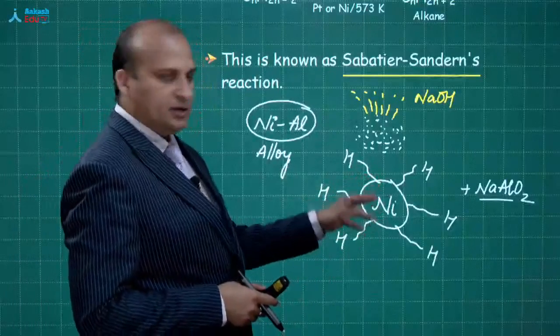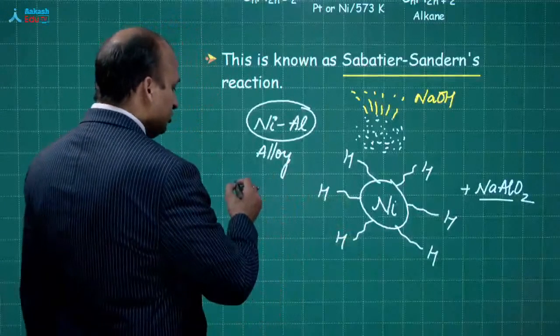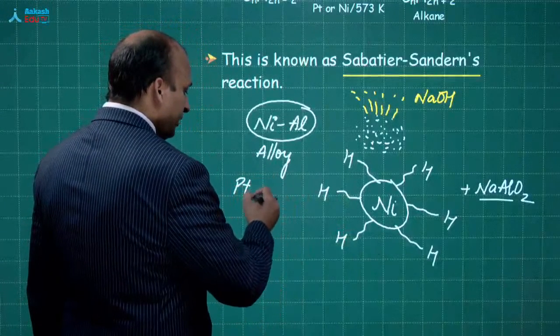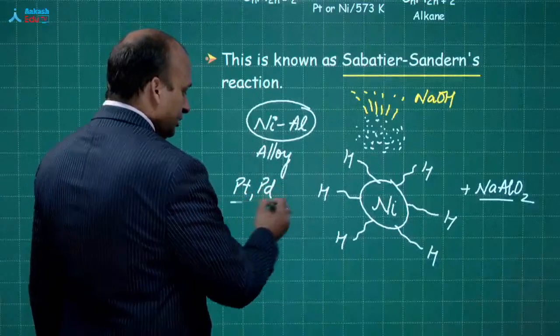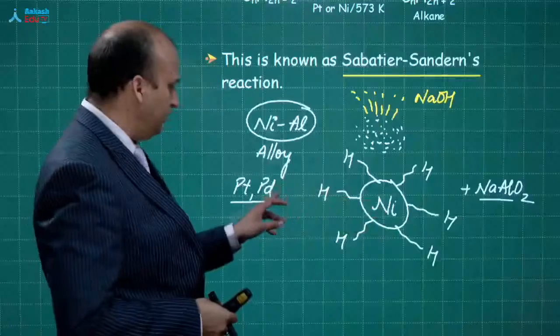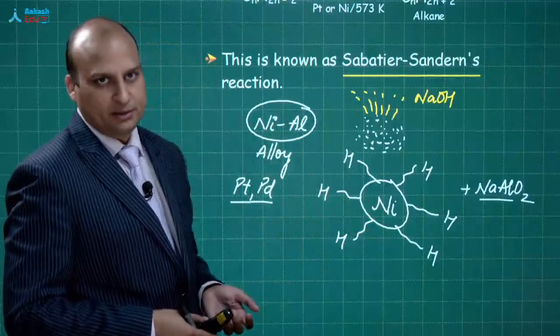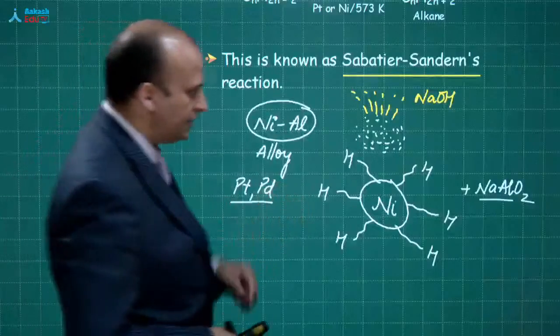This is the catalyst. Okay. So, instead of nickel, you can use platinum, you can use palladium. Okay. And you will remember, in the periodic table we have studied that nickel, palladium, platinum belong to the same group, also referred as catalytic metals. First thing, clear? Second, how is it acting?